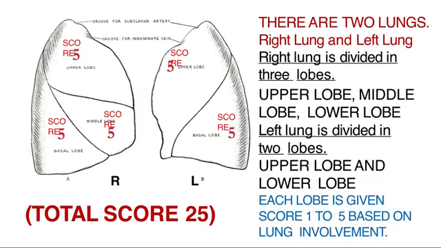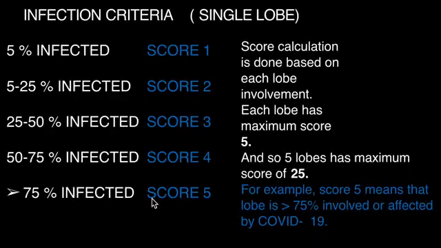So let us see what is CT severity score. We know already about the right and left lungs, and each lung is divided into lobes, right lung into 3 and left lung into 2 lobes. So each lobe is given a score of 1 to 5 based on the lung involvement. So the total score comes to 25.